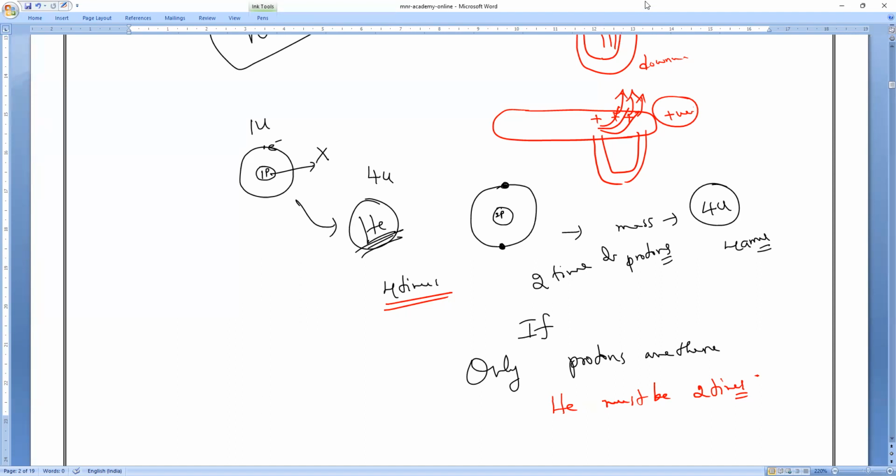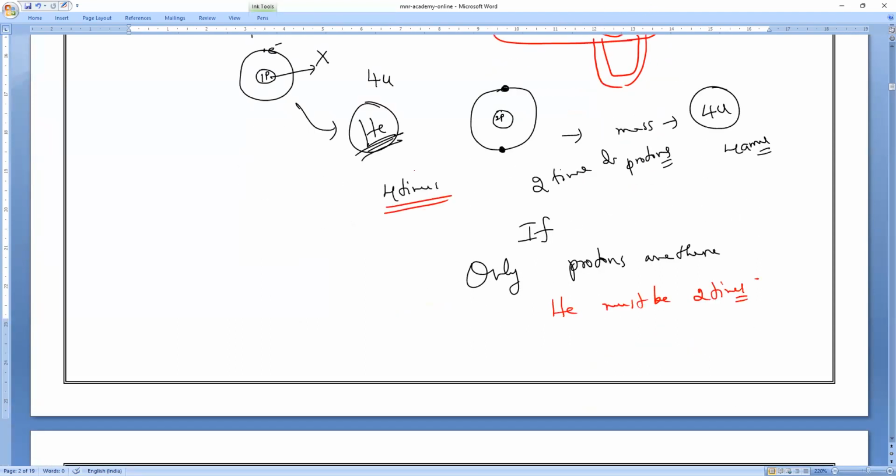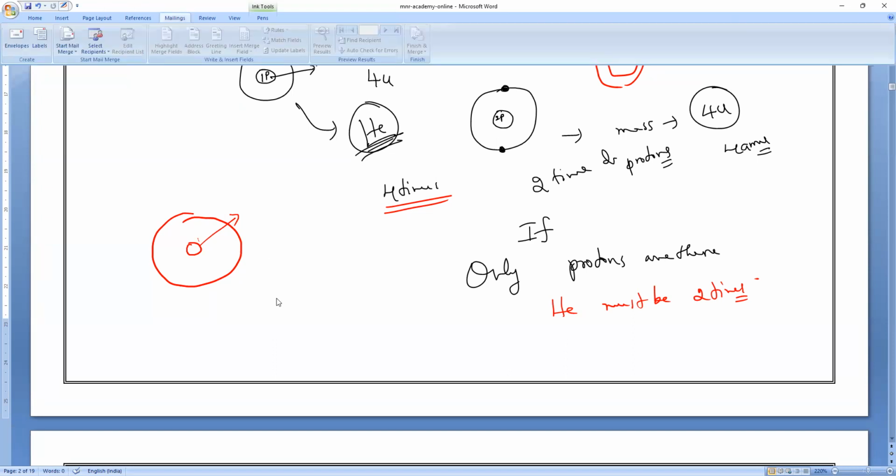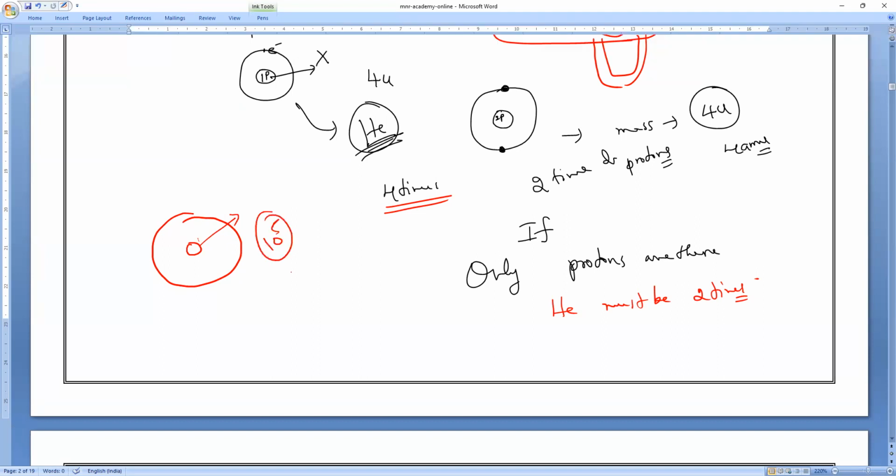So what Rutherford said is that the positive charge of the atom is located at the center of the atom. And as we know, what is the size of the radius of the nucleus? How many times is it smaller than any atom? 1 lakh times. So 10 power 5 times it is smaller than the atom radius. So that's what Mr. Rutherford said: the majority portion of the atom is empty space. Only the positive charge is located very deep inside the atom.